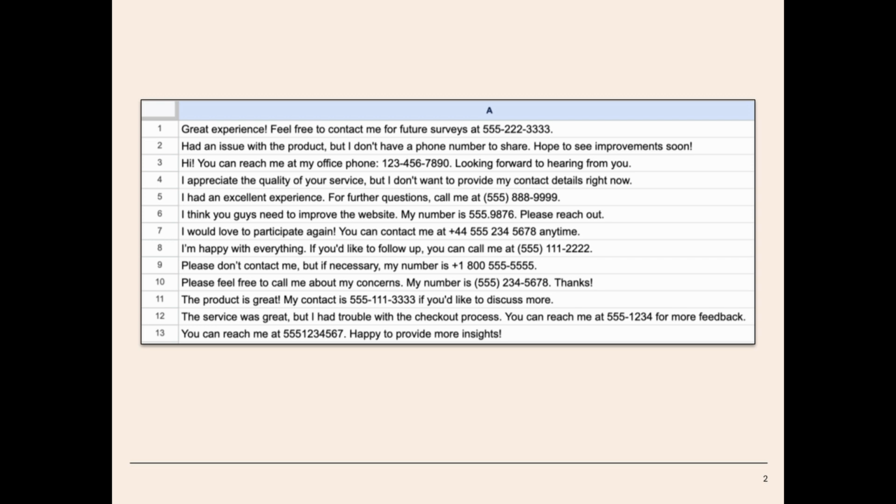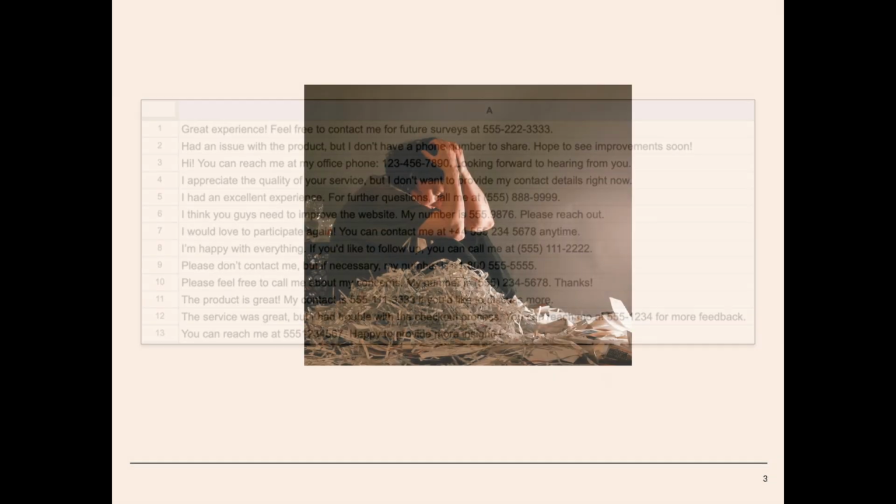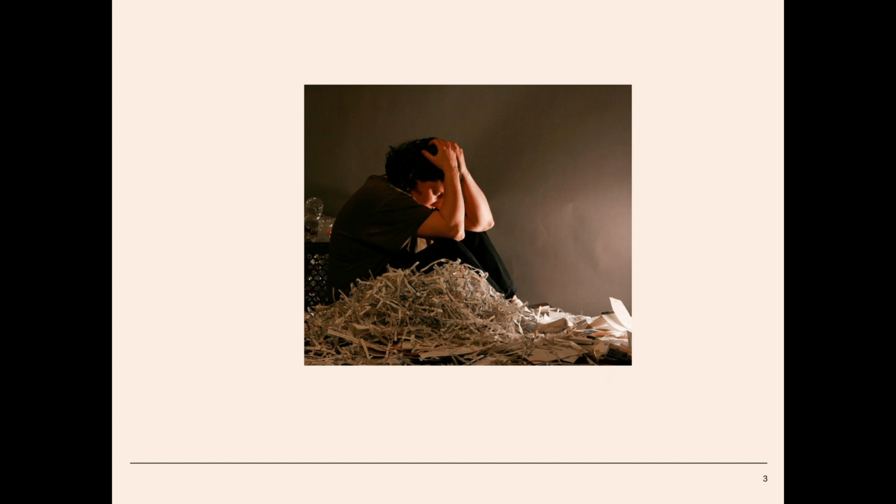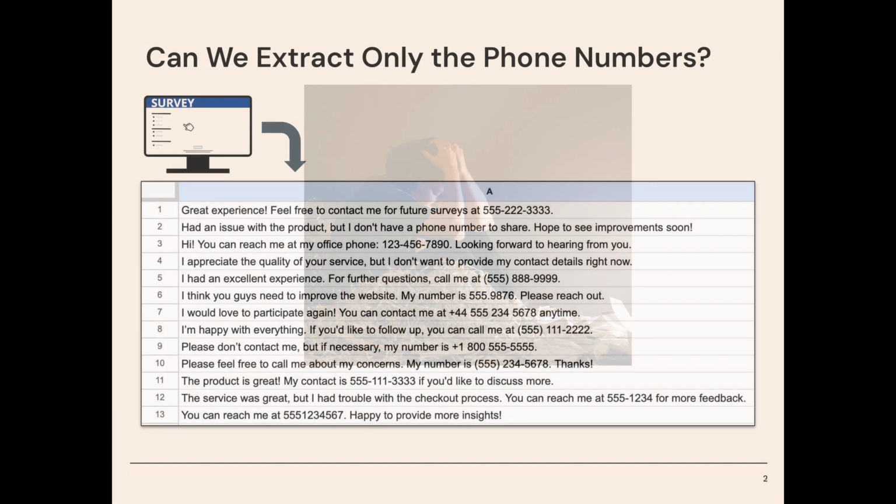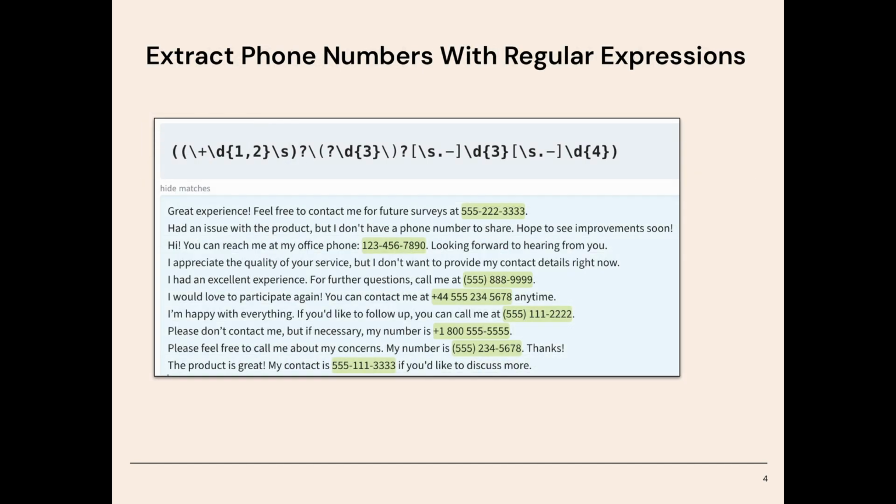This means that phone numbers are buried within longer responses, and it's going to be a nightmare to go through every response manually to pull them out. This is where something like regular expressions could be very useful. A regular expression can scan all the responses, extract just phone numbers, and ignore irrelevant text. You'd be able to capture all the phone numbers from various formats in a matter of seconds, and this can allow you to easily organize your dataset.